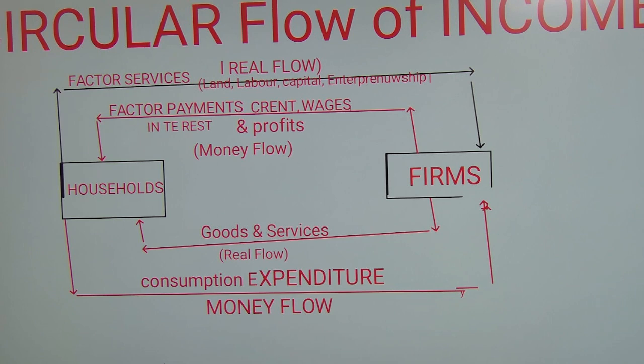There are two real flows, one is the top, one is in the below, and two money flows, two real flows flowing in opposite direction all the time in the economy. This is known as circular flow of income.